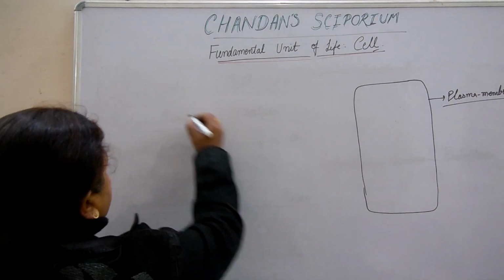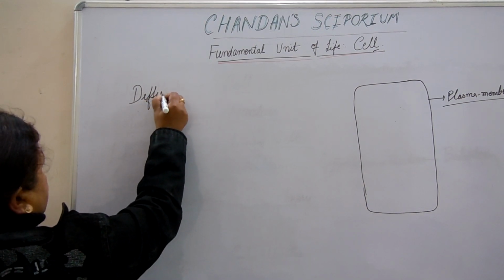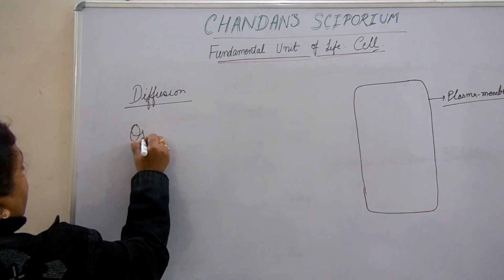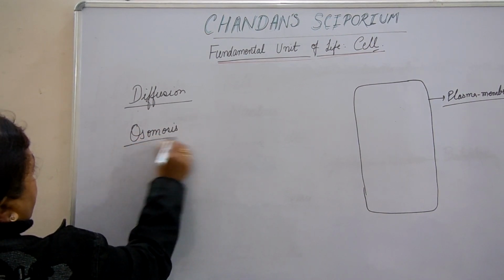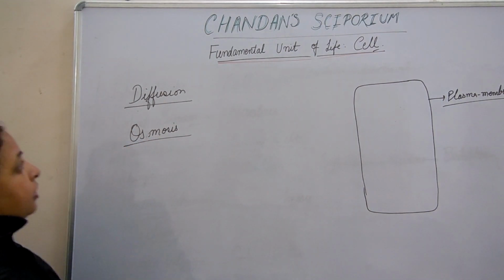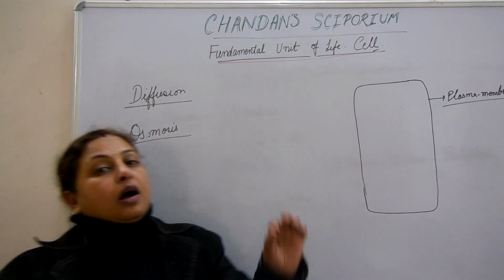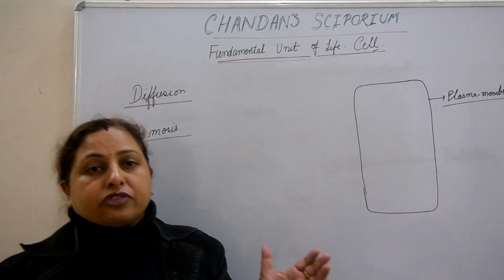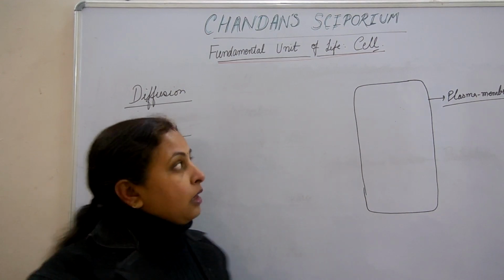Next, the terms which are also important for this chapter are diffusion and osmosis. Now we will discuss diffusion. Diffusion is the spontaneous movement of molecules from high concentration to low concentration. This term is called diffusion.